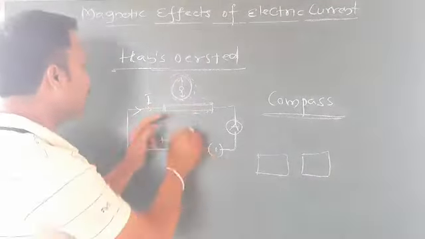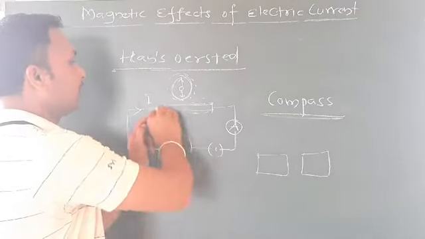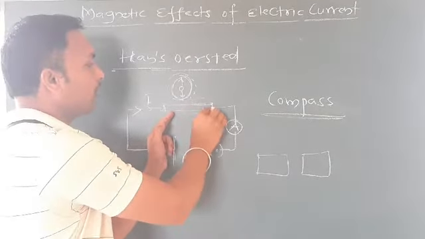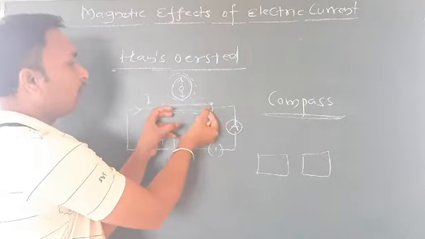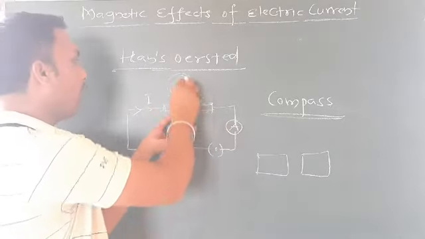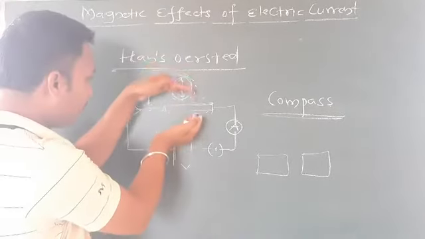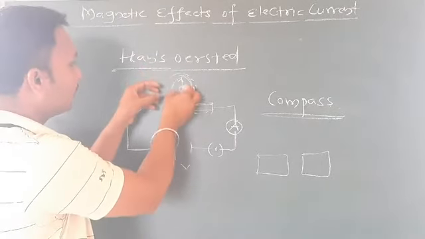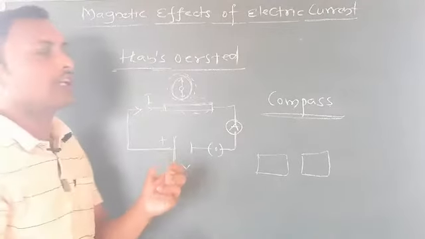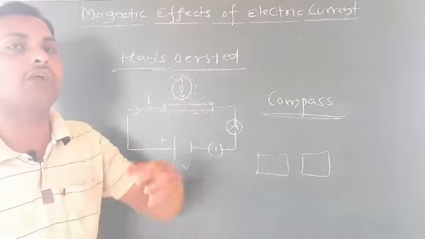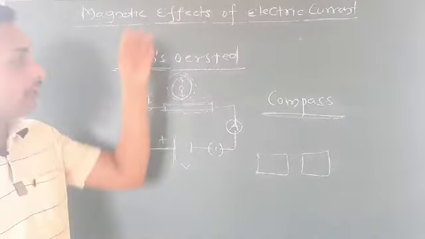Once he passed current through this conductor, it got magnetized, and the compass already had magnetism. Because of both, the compass got deflected and started to vibrate.